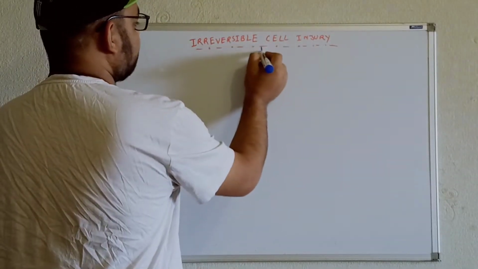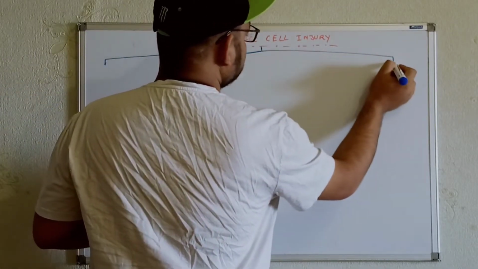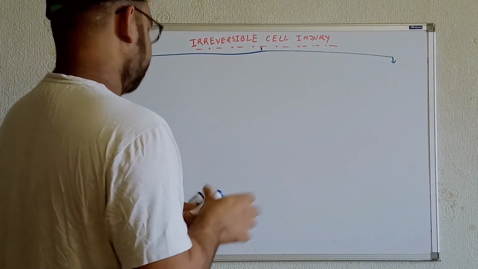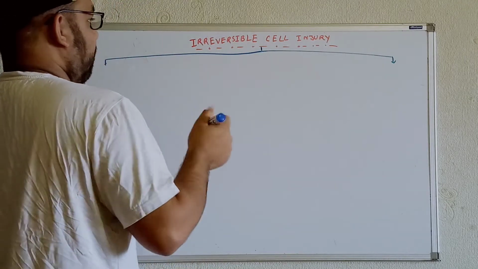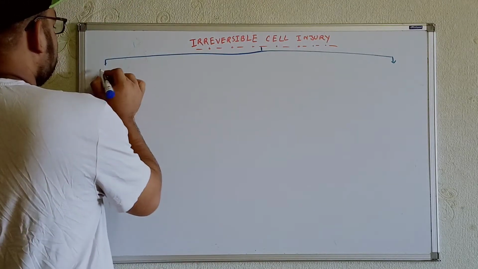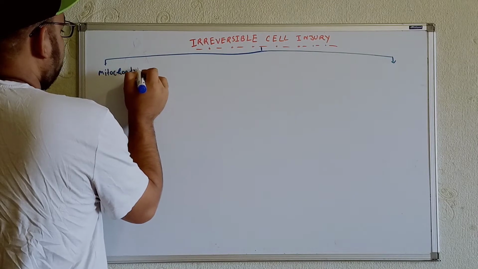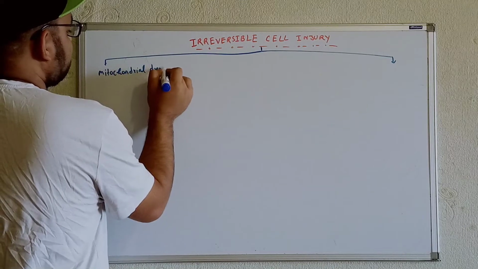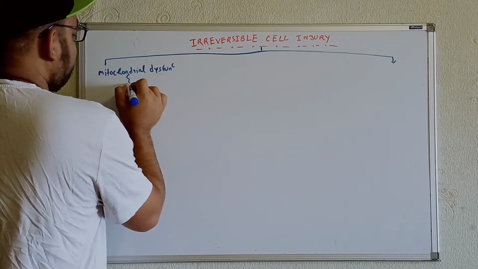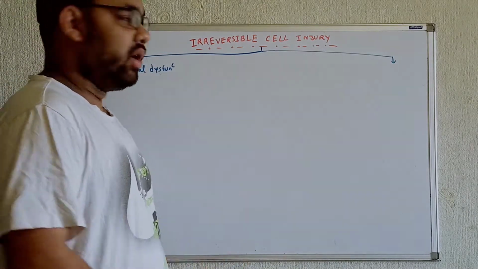First of all, think about this. For example, for irreversible cell injury, if we see a problem in the mitochondria, that is mitochondrial dysfunction, then there will be leakage of one type of enzyme, cytochrome C, into the cytoplasm.